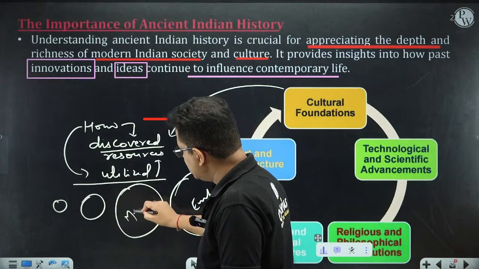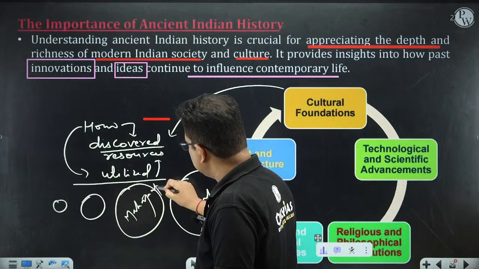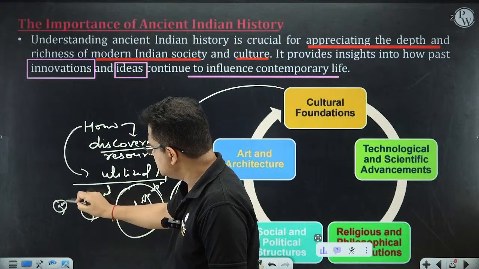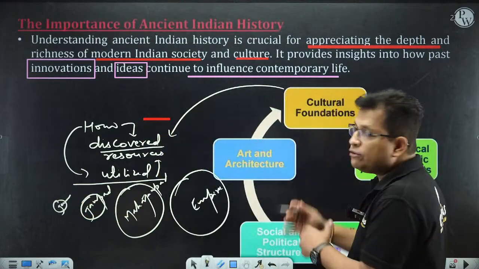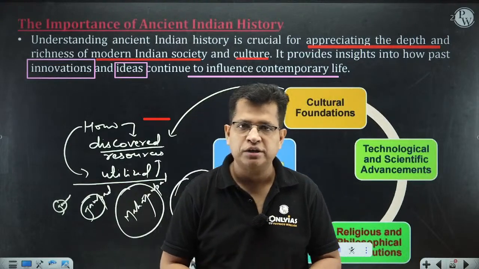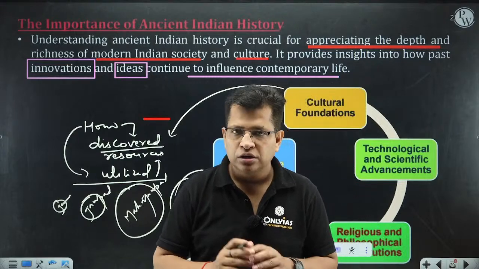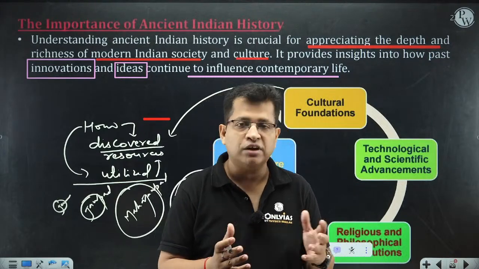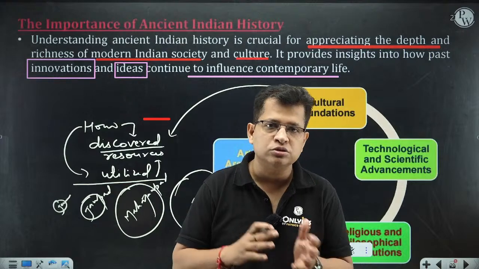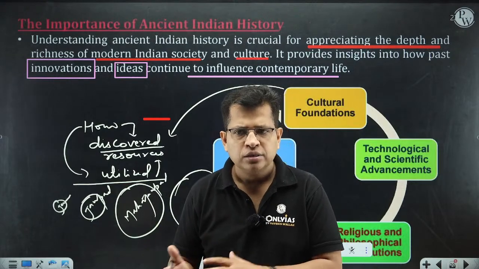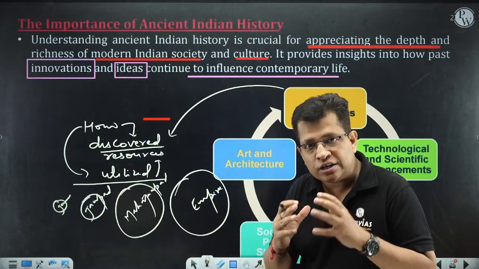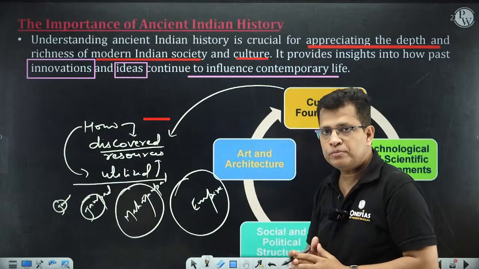These are your Mahajanapadas, we must have heard about the 16 Mahajanapadas. This is your Janapadas, and this is your Janas. Are you getting me? So, the cultural foundation. The culture includes your societal aspect, religious aspect, economic aspect, the civilizational aspects, even some of the political aspects as well. If you are transforming from Jana to Samrajya, that is also a kind of cultural transformation. So this is how we understand the cultural foundations of the ancient past.